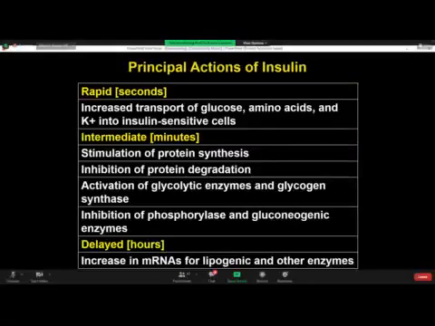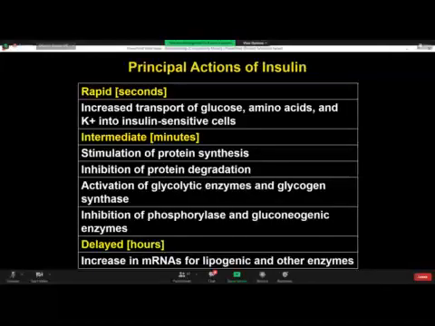Then the intermediate actions of insulin, which take minutes, are stimulation of protein synthesis, inhibition of protein breakdown, activation of glycolytic enzymes, and inhibition of phosphorylase and gluconeogenic enzymes. So on protein or carbohydrate metabolism, actions are intermediate.